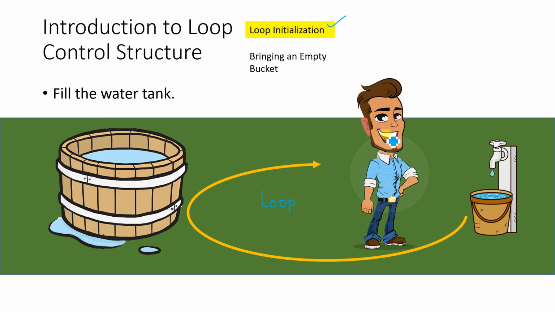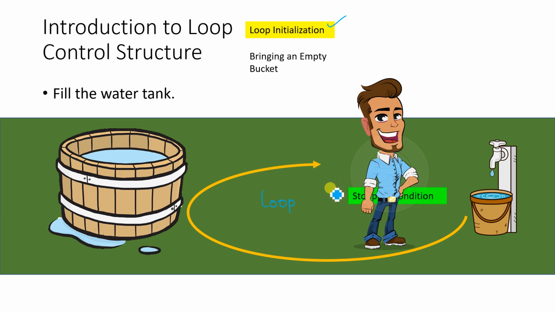Maybe this man has a bucket in his home which may not be empty. It may contain some other item. So loop initialization means you have to bring an empty bucket, by removing all the items that were previously present in the bucket. That is actually called the initialization statement for this loop to execute. To execute this loop, you need an empty bucket, and that is called the initialization statement for this problem.